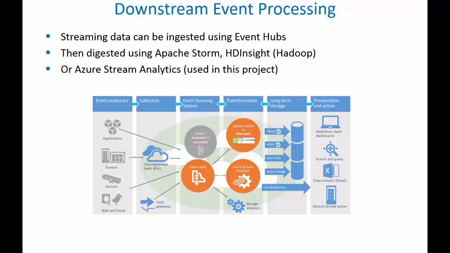So you could use Apache Storm on HD Insight or Azure Stream Analytics, which is what this project uses. The output from the Azure Stream Analytics can go to another HBase or an HDFS partition, an Azure database, Azure storage, or in my case, I'm outputting to another event hub.